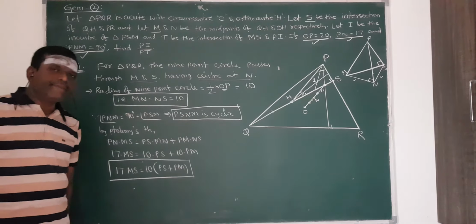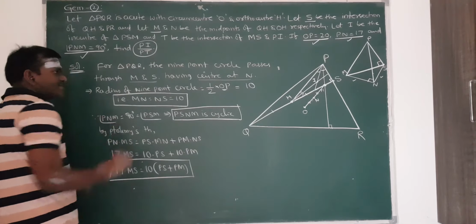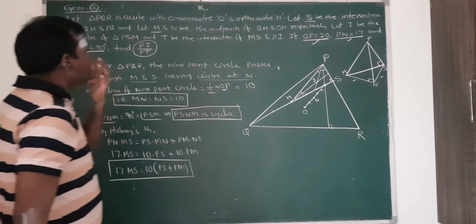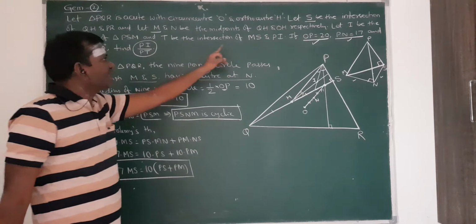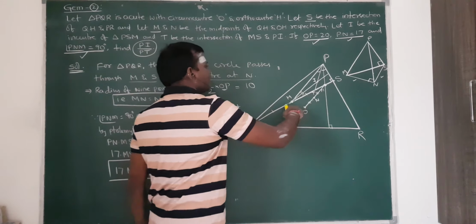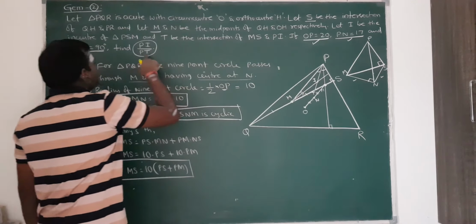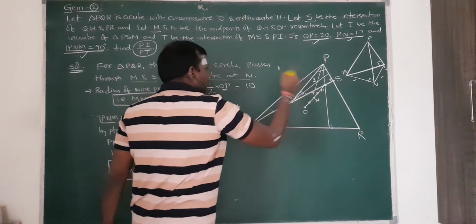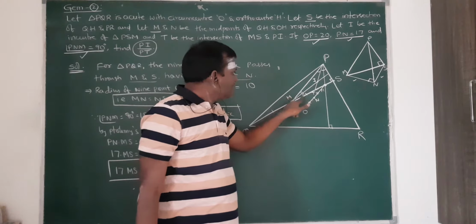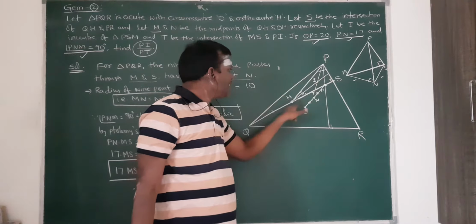But what is my aim? My aim is to find the value of PI by PT. Where PI and PT are there, one more point is given: P is the intersection of MS and PI. This point is D, I have marked in the diagram. P is the intersection of MS and PI. So PI by PT is here. I want to find out this ratio. If we observe this triangle PMS, these are the angles. This is the angle bisector. MI is the angle bisector for this triangle PMT.